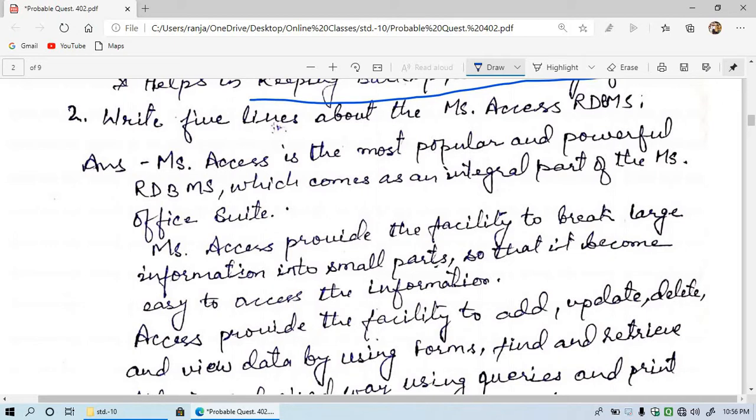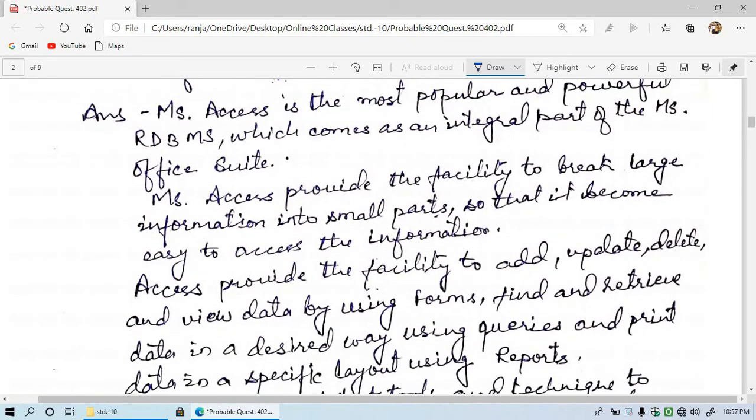MS Office suite is a package of software in which there are 7 softwares like MS Outlook, MS Word, MS Excel, MS PowerPoint, then MS Access also, MS OneNote. This all comes in a packet or in a suite that is called MS Office suite.